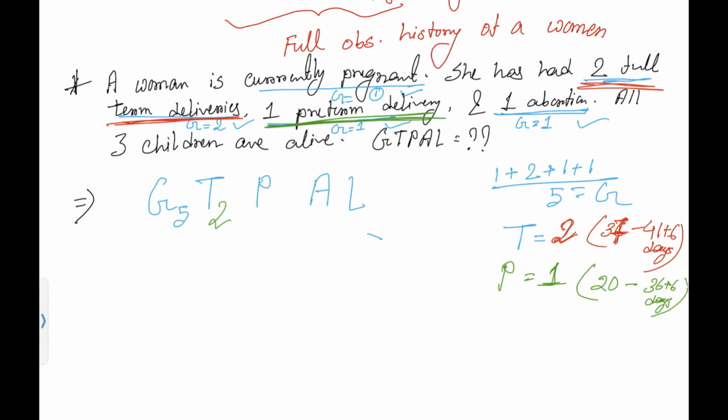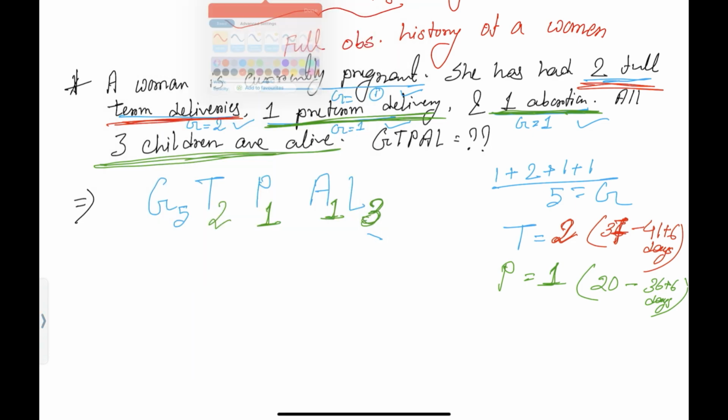So term delivery you got 2, preterm delivery you got 1. She also gave a history of 1 abortion, so A will be 1, and 3 children are alive, so L, living children, will be 3. So that will be your GTPAL score.